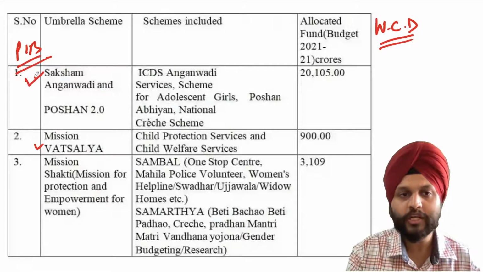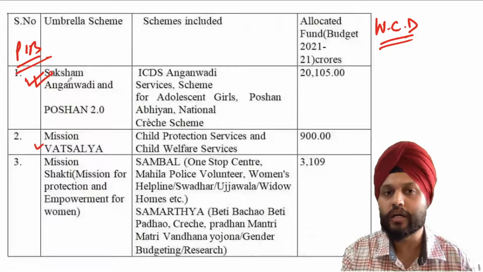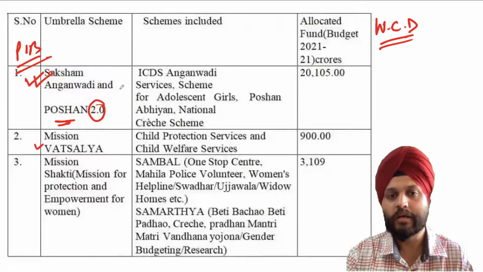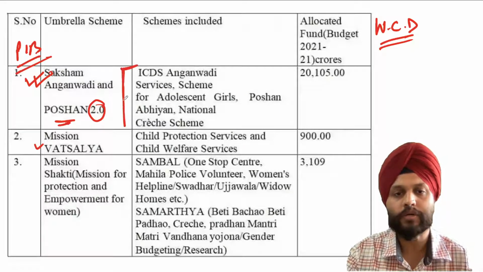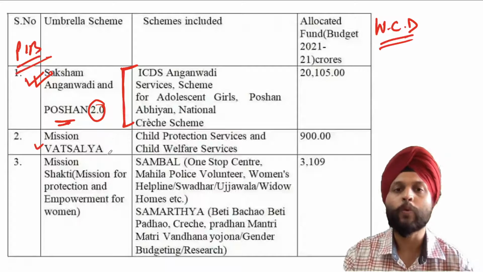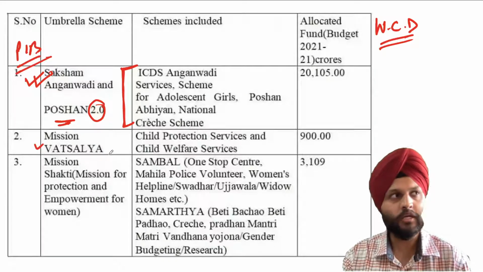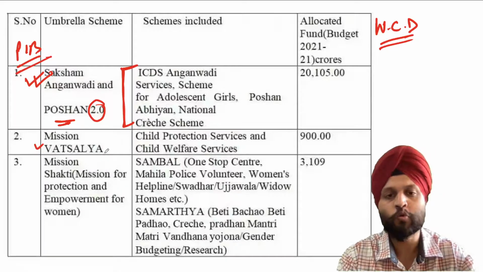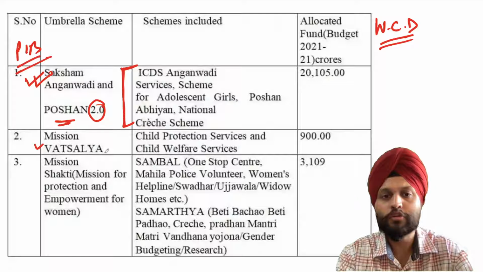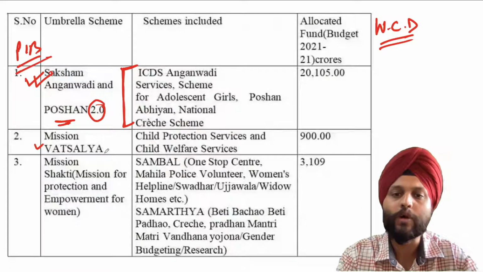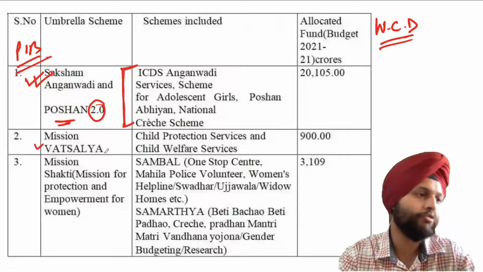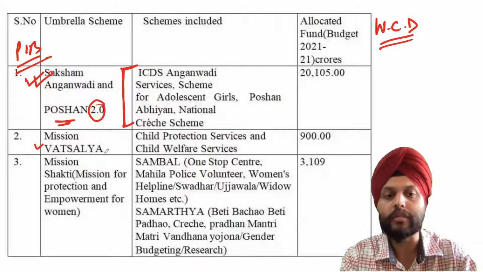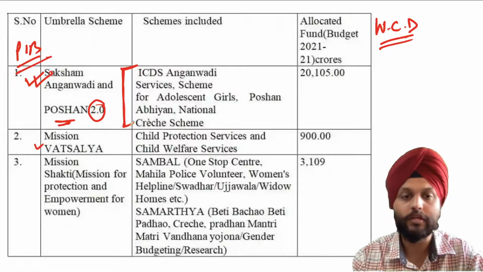First, schemes associated with nutrition: Saksham Anganwadi and Poshan 2.0. From Poshan also you can make out. These are the schemes covered over here. Then Mission Vatsalya. Vatsalya literally stands for affection. It is for the protection of those children who are on the wrong side of the law, so Child Protection Services and Child Welfare Services. Anybody who's in distress, somebody getting beaten up, some problem, for those children there is Mission Vatsalya.